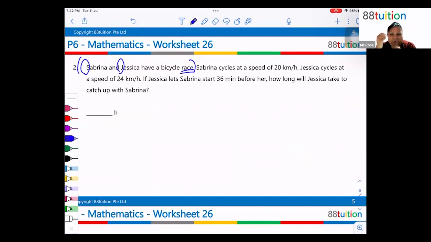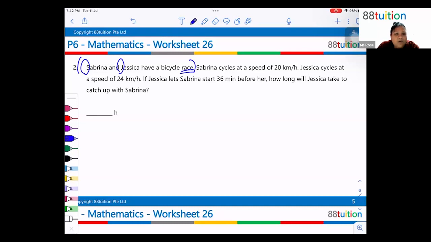Between distance, speed, and time, what is fixed in a race? Okay, the time they start. What other things is common besides the time that they start? Yes, the distance is the same.